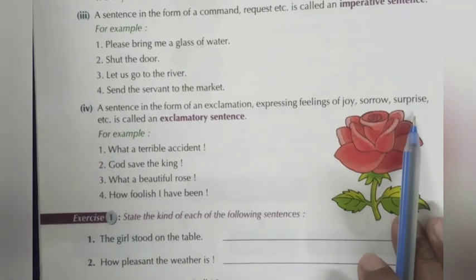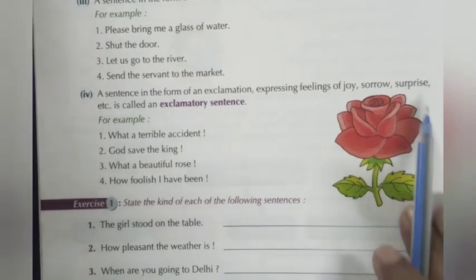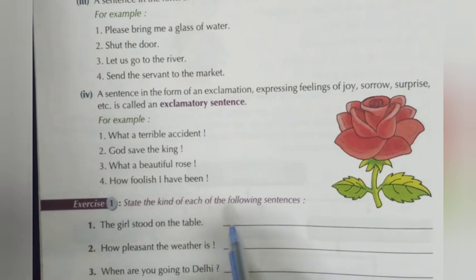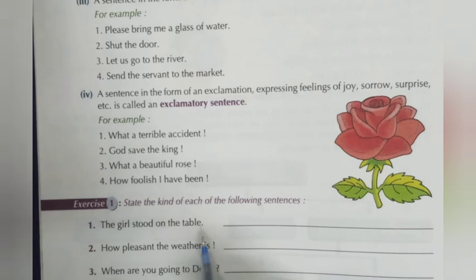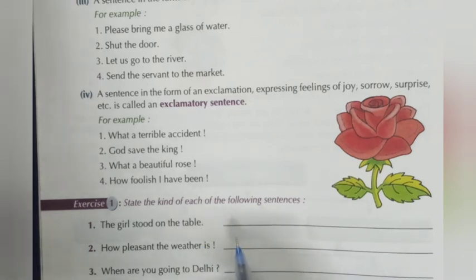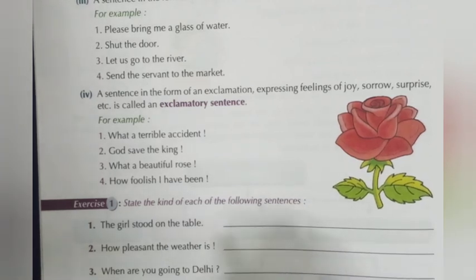Here some sentences are given. State the kind of each of the following sentence. The girl stood on the table. That is called an assertive sentence, affirmative sentence or declarative sentence.